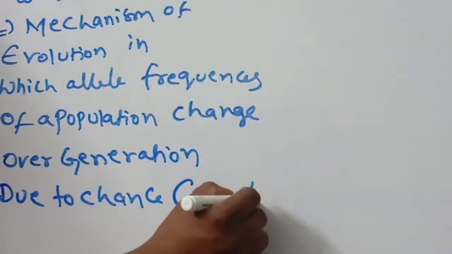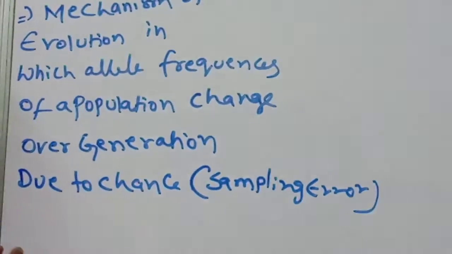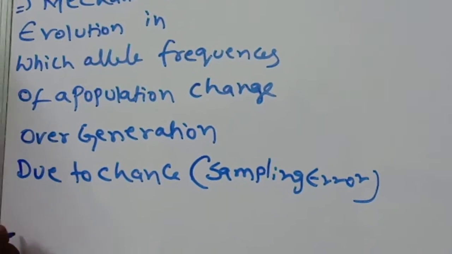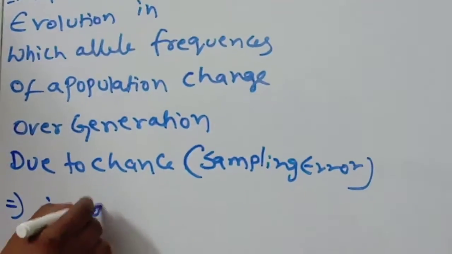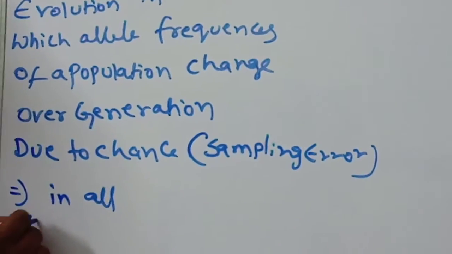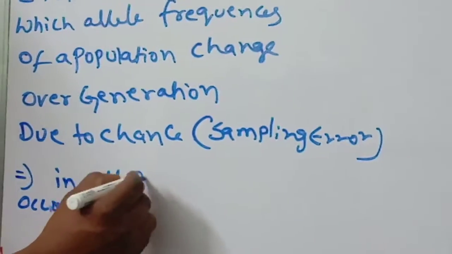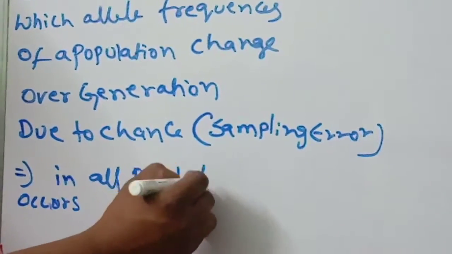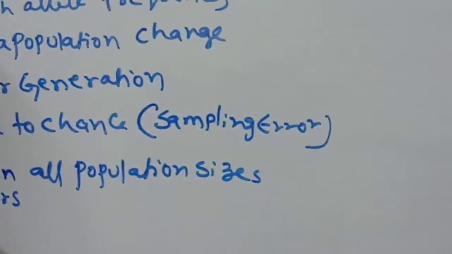So sampling error is what is called genetic drift. Genetic drift occurs in all population sizes. This point you should remember.